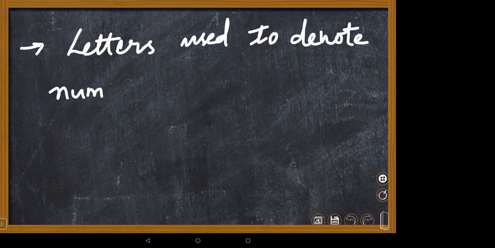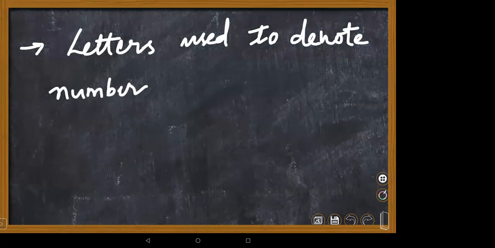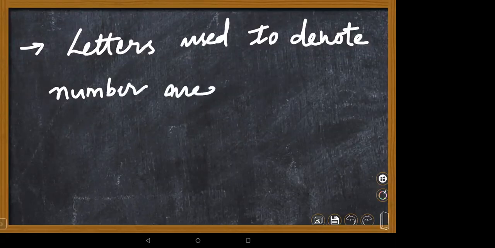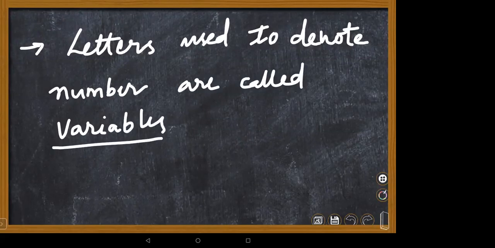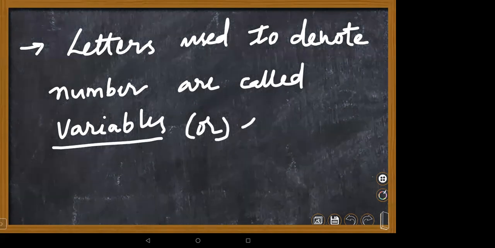Instead of numbers, they're using letters to denote them; these are called what? Ashwath Reddy already said: variables. Variables are literal numbers, variables are literals.